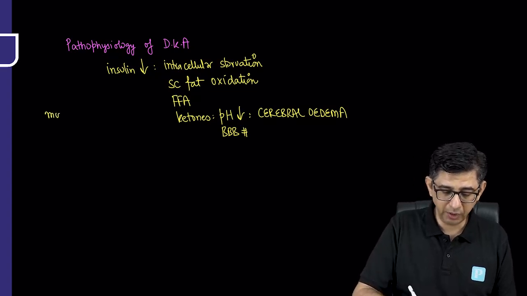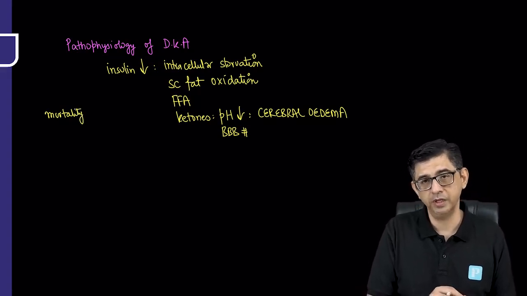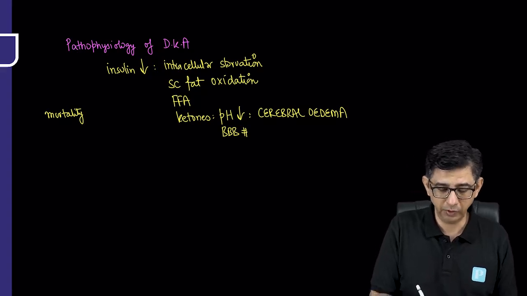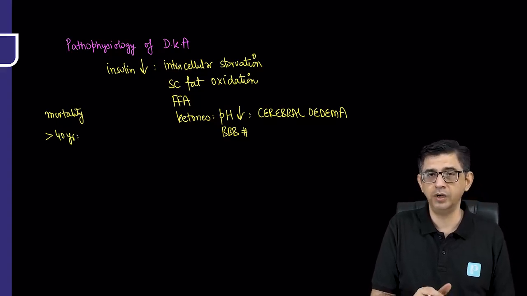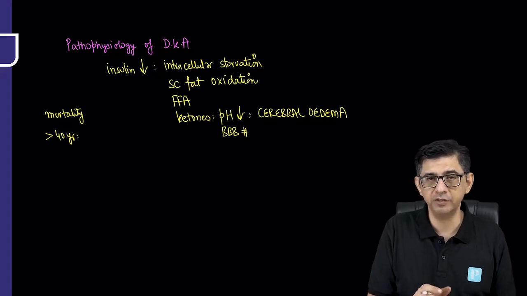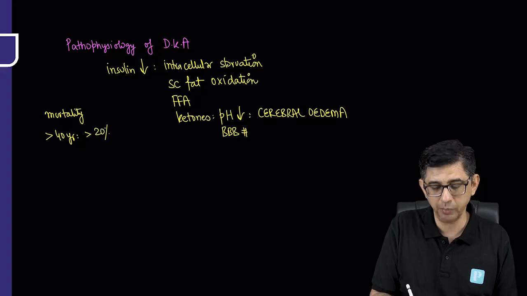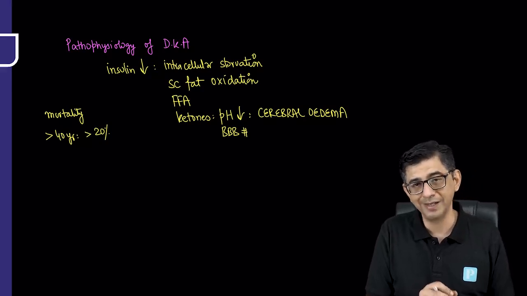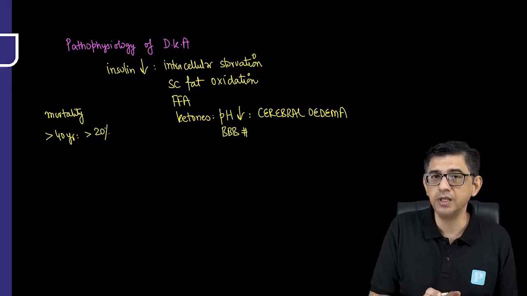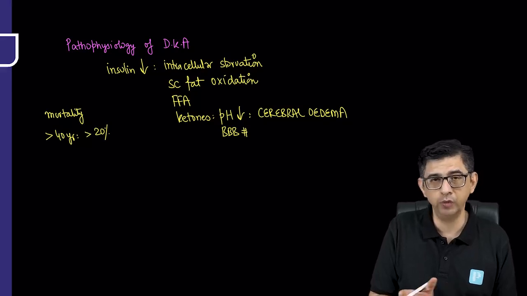And as far as the mortality of diabetic ketoacidosis is concerned, especially if the age group of the patient is greater than 40 years, if a person is older, because as I said, diabetic ketoacidosis can occur in both absolute and relative insulin deficiency, and relative insulin deficiency can be type 2 diabetes mellitus. So if the age of the patient is more than 40 years, then the mortality in those circumstances can go beyond 20%. Most of the time when it comes to diabetic ketoacidosis, there can be triggers as well. The triggers that we usually see in older patients can be in the form of MI or stroke or COVID-19 pneumonia.